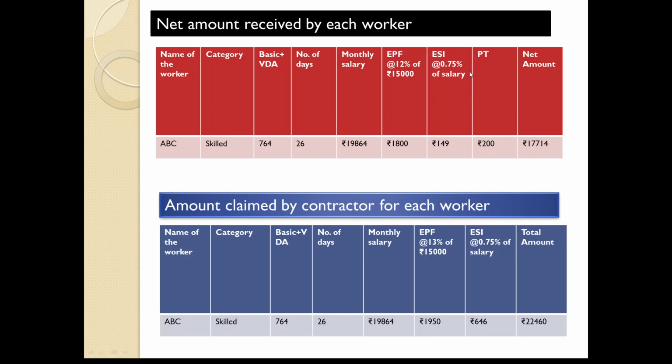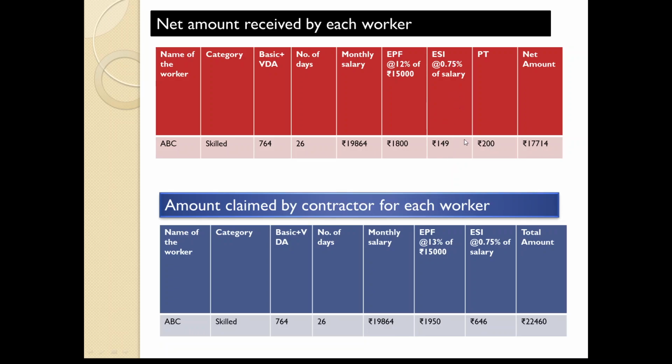So he is going to contribute 3.25% from the government. So what he does? He deducts 3.25% from the worker salary, but while actually filing the challan, he only deposits 0.75%. Why? Because the system doesn't take more than 0.75% of salary. That means he is actually deducting 646 rupees from their salary, but he is contributing only this much. That means the difference amount is going to the pockets of contractor.